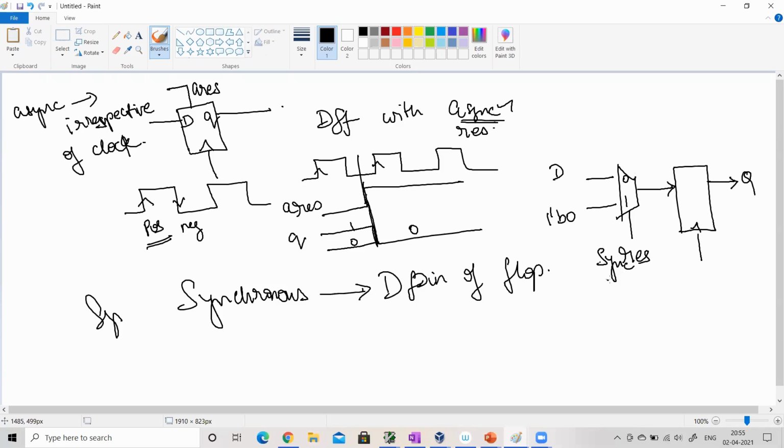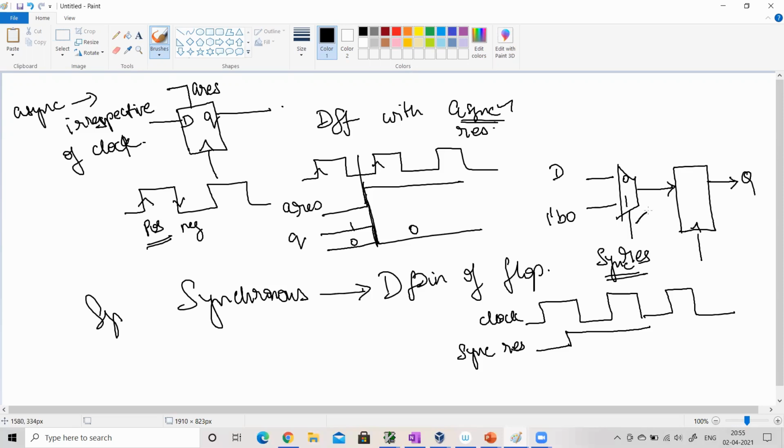So clearly, why is this a synchronous reset? Clearly it is going to wait for the clock. So if this is my clock and this is my synchronous reset coming here, the synchronous reset is fanning in on the D pin of the flop.